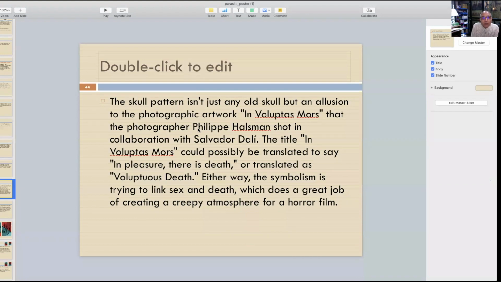Now there is no such thing as voluptuous death, but that's what the translation is, which means in sex the death part is included, because these nude women are arranged in such a manner that you feel it is a skull basically. Either way, the symbol is trying to link sex and death in some way or other, and it does a great job in creating a creepy atmosphere for a horror film.